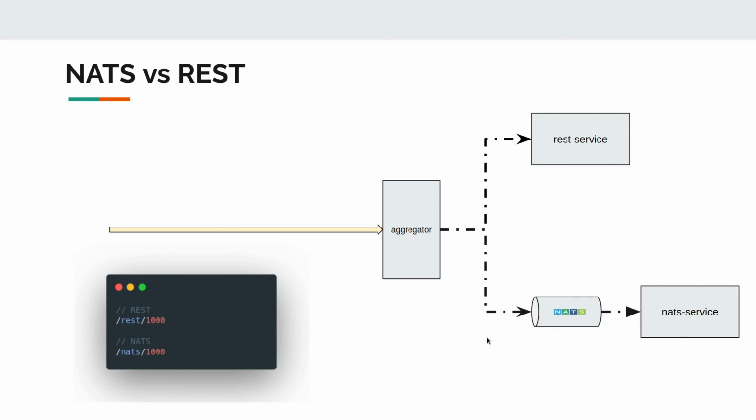How come NATS is faster when you have something in between, an extra layer? See guys, if you take the REST service, this is HTTP, which works on top of TCP. In order to send the request and get the response, you need to make a three-way handshake to establish a reliable TCP connection. Then you send the request and get the response. HTTP is text for the request and response. Our payload is very small in our case, but still it might contribute. But for NATS, this is a persistent TCP connection and a binary payload. NATS itself is super fast in delivering the messages. So it all contributes to this super fast throughput and performance.